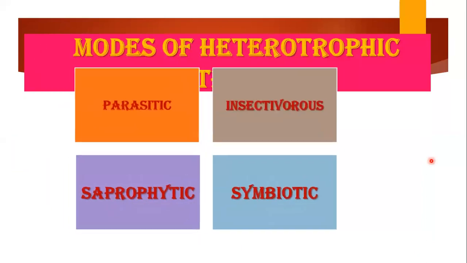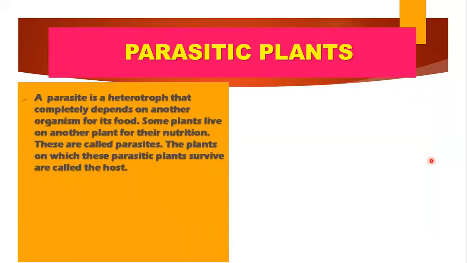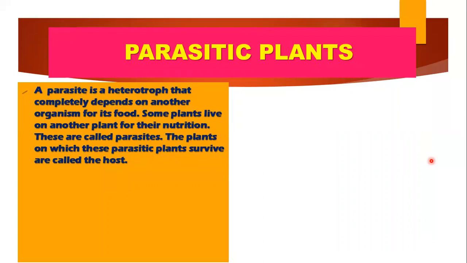Moving on with the modes of heterotrophic nutrition. There are 4 modes of heterotrophic nutrition: parasitic, saprophytic, insectivorous, and symbiotic. We will discuss all these modes one by one, starting from parasitic. Here para means another. So a parasite is a heterotroph that completely depends on another organism for its food.